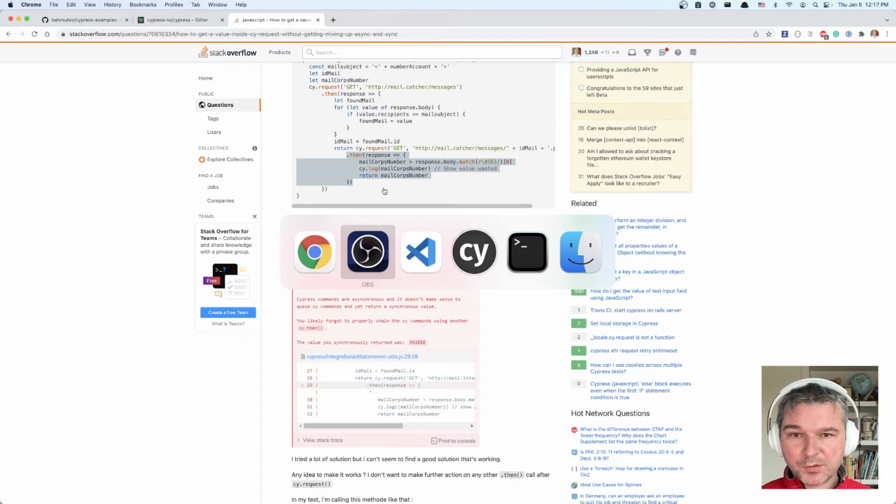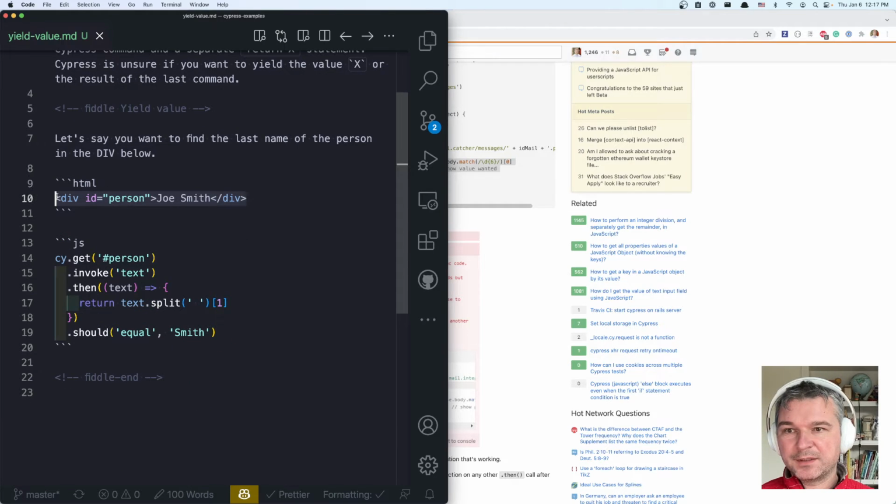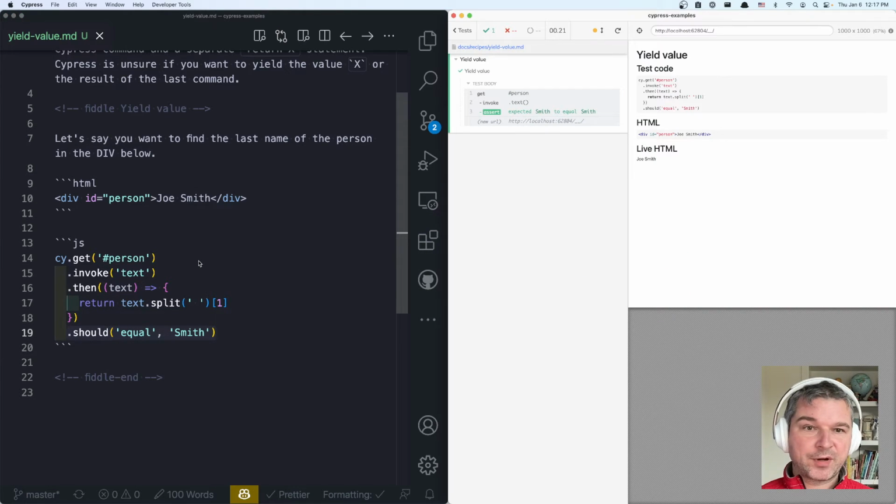So I prepared a little example where I have this div, and I want to split it up and get just the last name. So I use cy.get, invoke the text, which gives me a string. Then I split that string, and I get just the second part, and it should equal Smith. Perfect. Works great, right? Everything is fine.